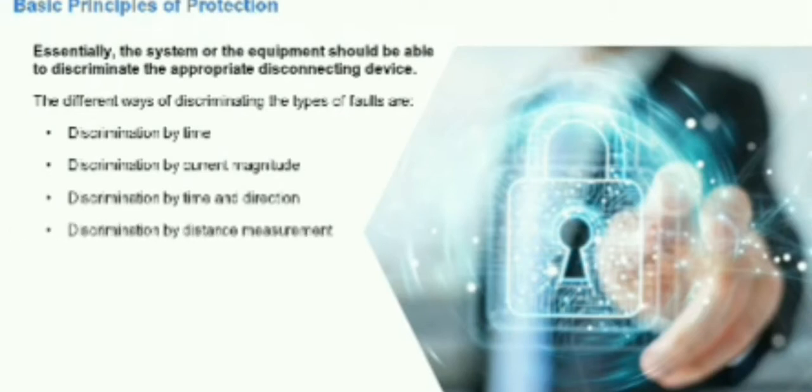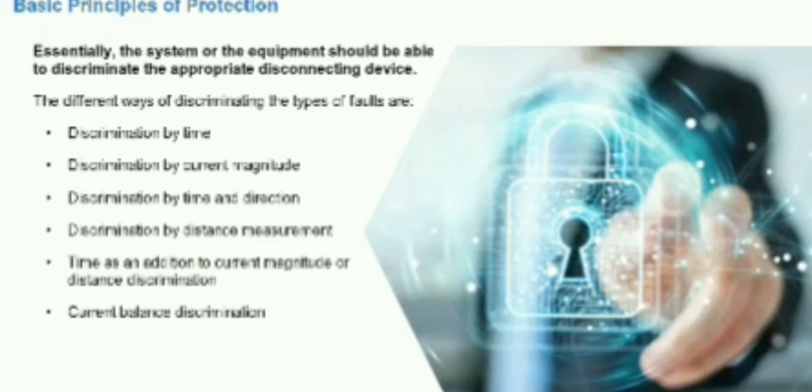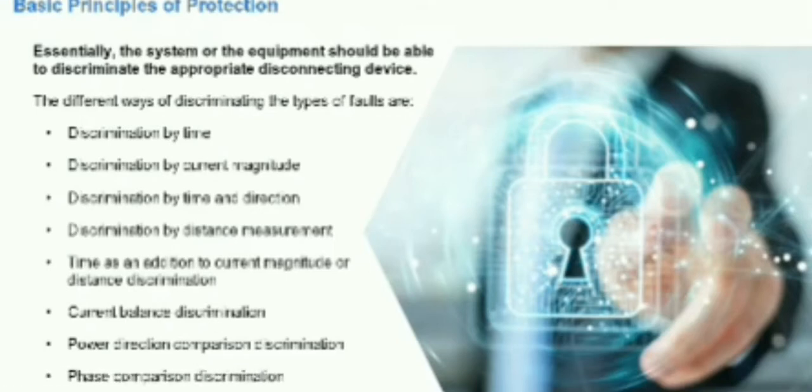They are discrimination by time, discrimination by current magnitude, discrimination by time and direction, discrimination by distance measurement, time as an addition to current magnitude or distance discrimination, current balance discrimination, power direction comparison discrimination, phase comparison discrimination. So these are the basic principles of protection. We have covered quite a few topics. Time now for a quick review.